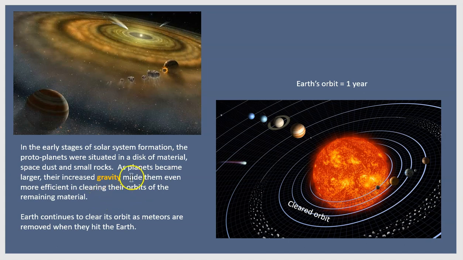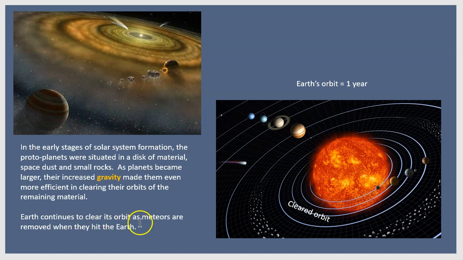And as planets became larger, their increased gravity made them even more efficient in clearing their orbits of the remaining material. See, here we see a scene where some rocks are colliding into this little planet here, and it's getting bigger. And as the planets get bigger, they exert a greater gravitational pull on the surrounding material in the disk. So they will be clearing their orbits in time.